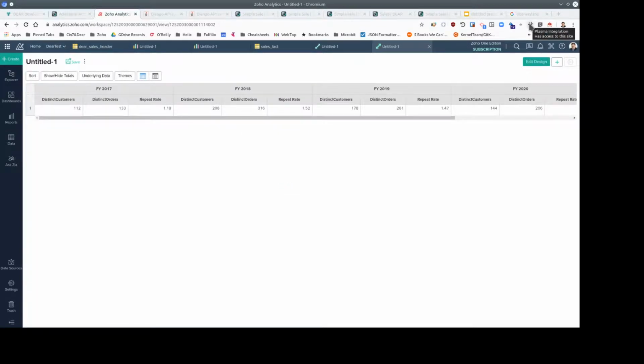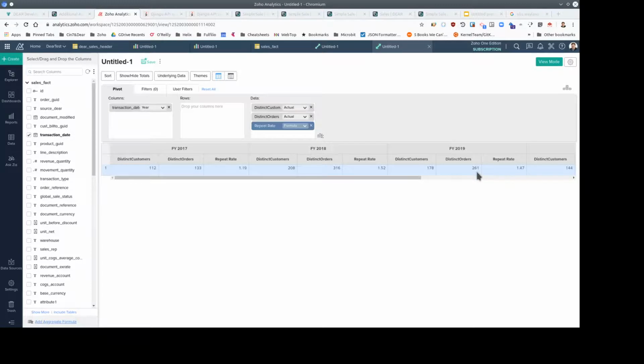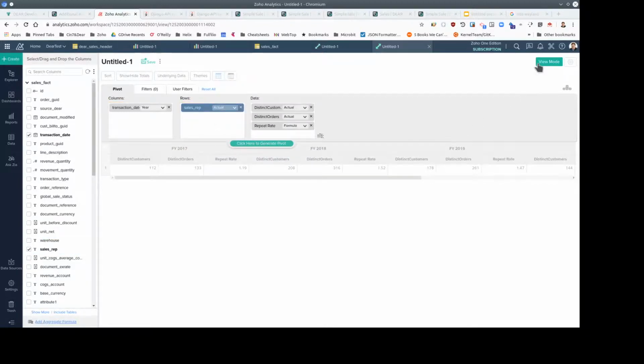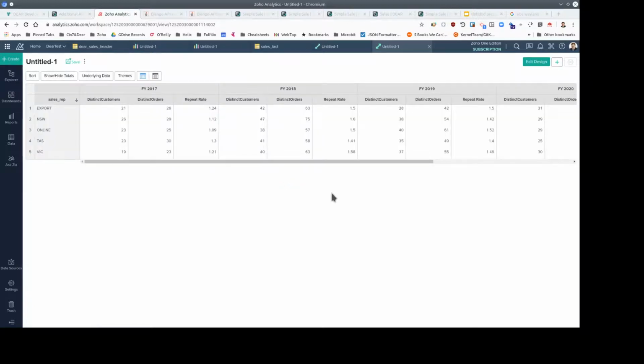The disadvantage of this approach is that I have to show customers and distinct orders. They need to be present on the report. If they're not present on the report, I can't get the report to calculate the repeat rate. We can do all the usual Zoho tricks. So if we want to look at repeat rate per some subset of the customers, for instance the sales rep, I can add that to the data, and now we've got repeat rate per channel. Good, that's repeat rate. Let's turn that into a chart.